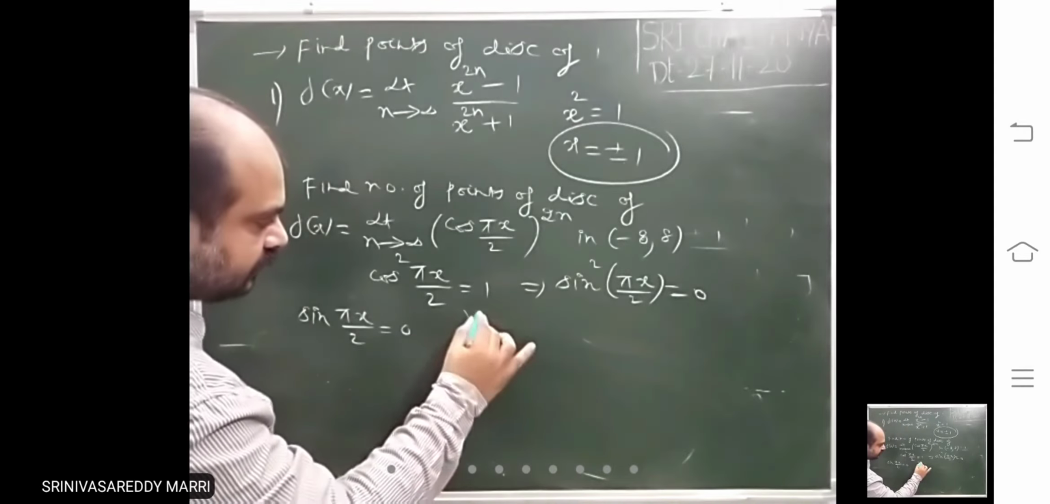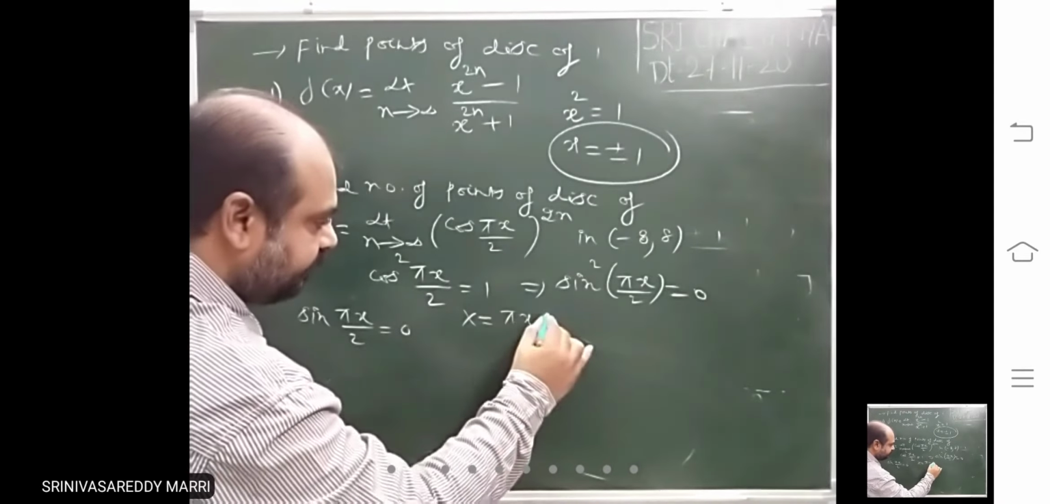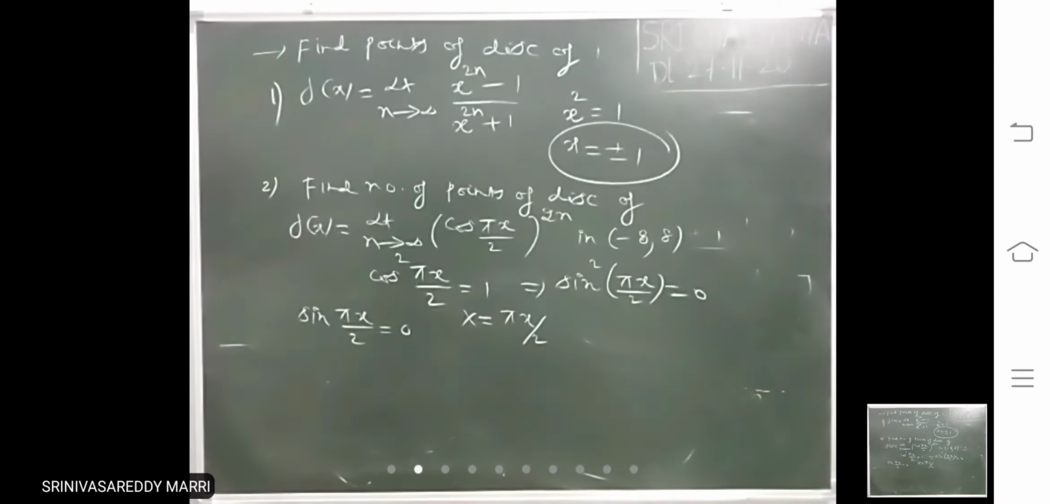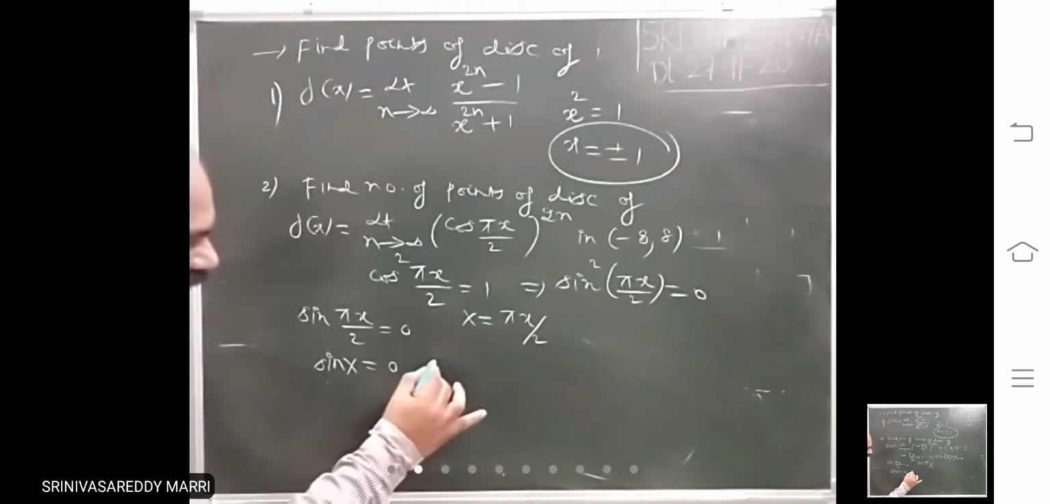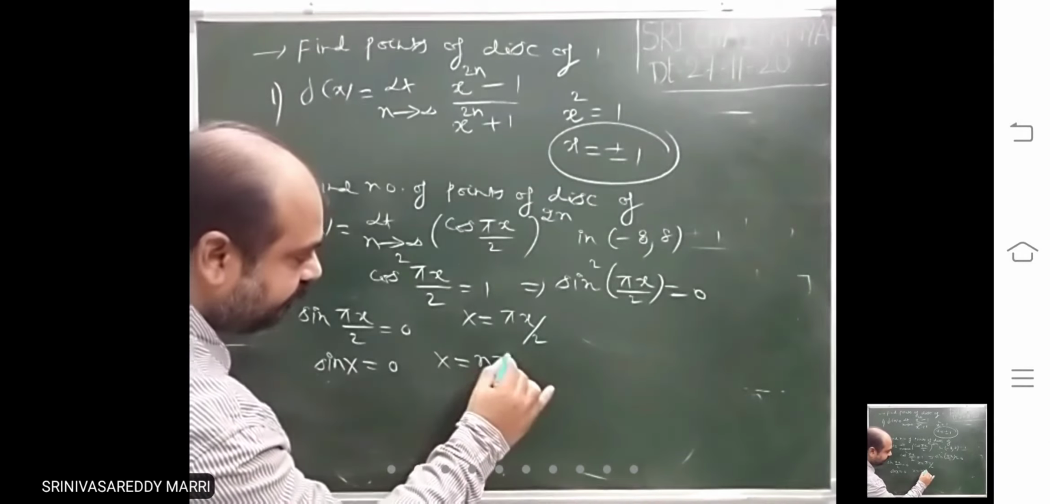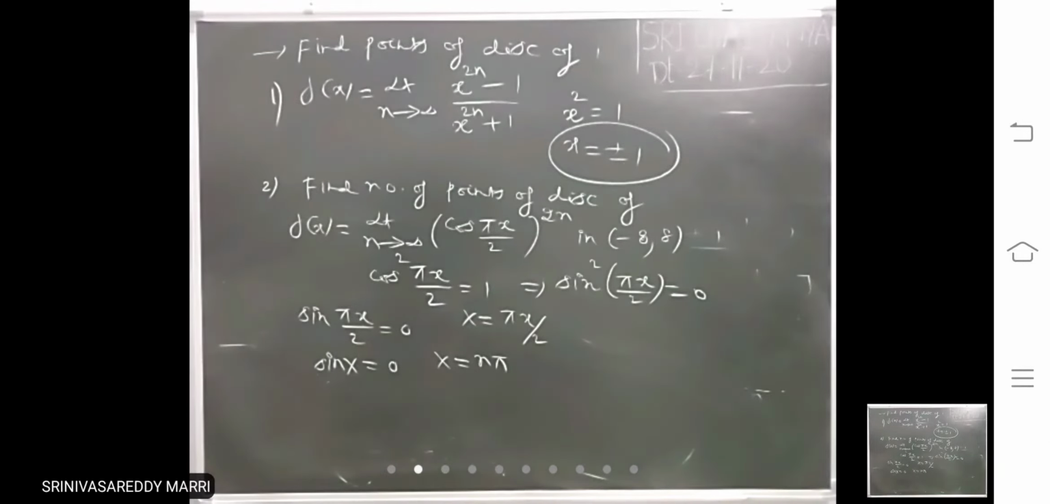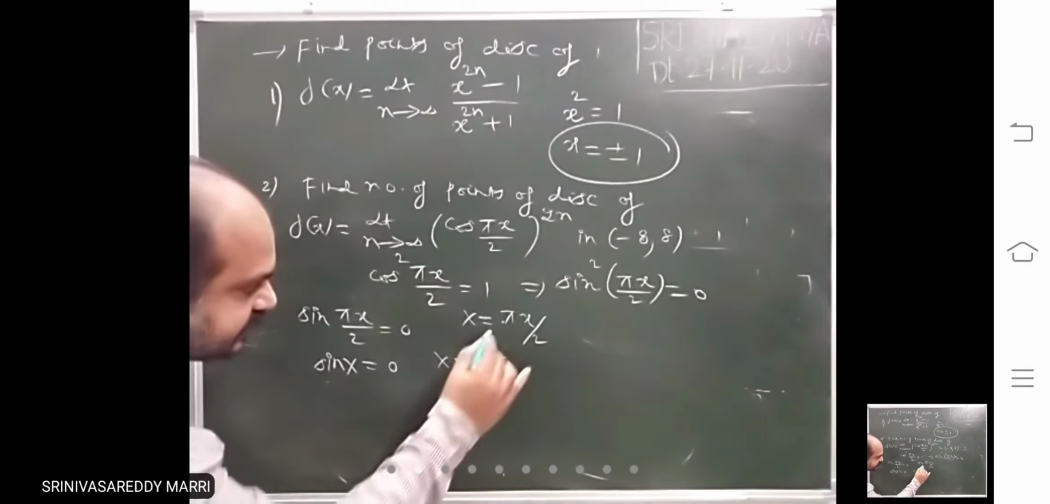Equal to 0. Let us say capital X equal to pi x by 2. This is just like sin capital X equal to 0. What is the solution? N pi. Capital X equal to n pi. Solution, capital X is what?